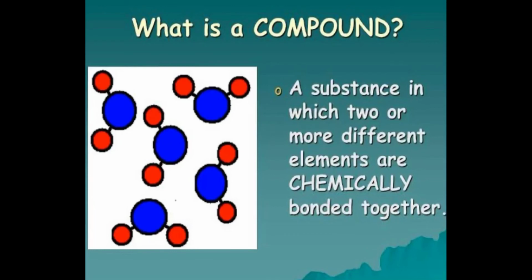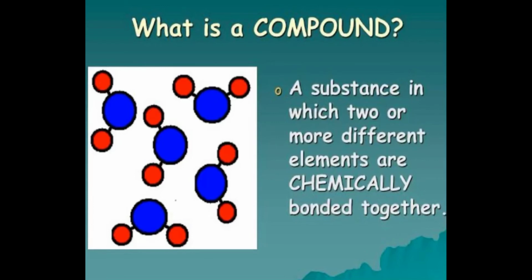Another pure substance is compound. So what is a compound? A substance in which two or more different elements are chemically bonded together is called a compound. So in a compound, two or more elements are chemically bonded in a fixed proportion. This you have to keep in mind that in a compound, elements are bonded together in a fixed proportion.